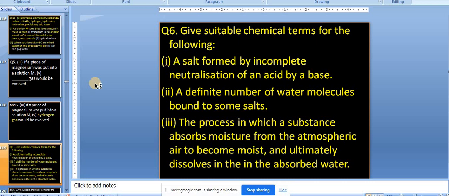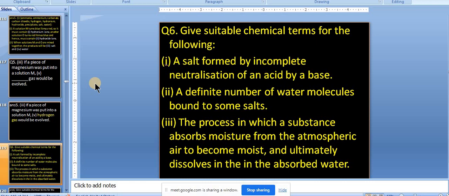Similarly, if you take any base or any salt, let us say copper chloride, CuCl2. If one Cl is replaced with OH, now in that salt we are having one extra OH which can be ionized. So that salt is known as a basic salt. If you take the example of calcium chloride CaCl2, and one Cl is replaced with one OH, that salt is known as a basic salt. So three salts we are discussing here: acid salt, normal salt, and basic salt.